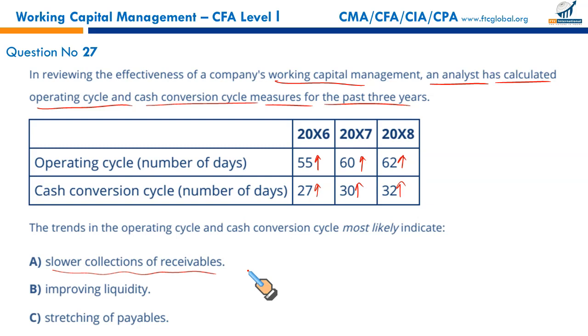Slower collection from receivables. Improved liquidity, this is impossible. When the cash conversion cycle and operating cycle are increasing in number of days, it is deteriorating liquidity, not improving. Now there might be a conflict between A and C.